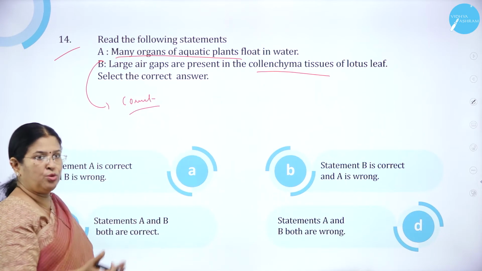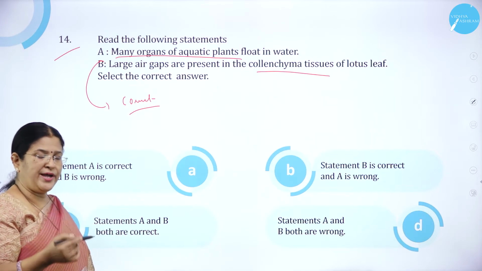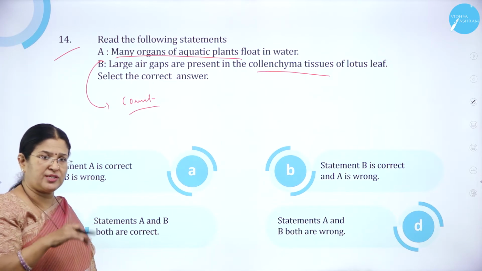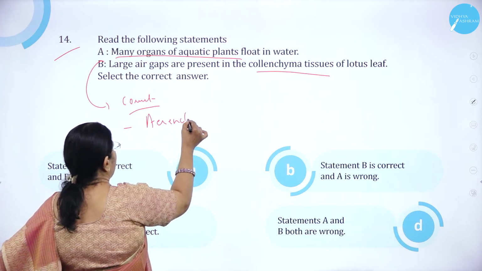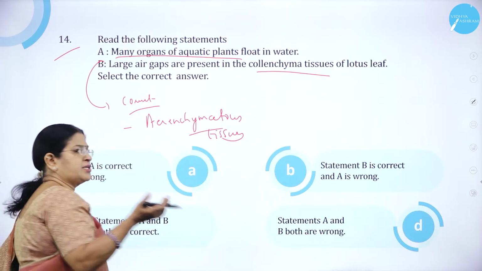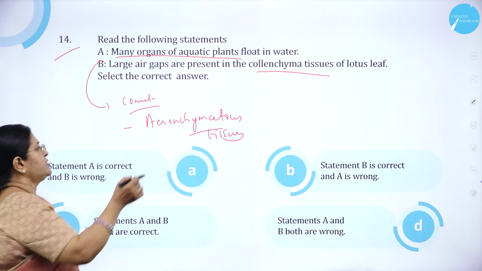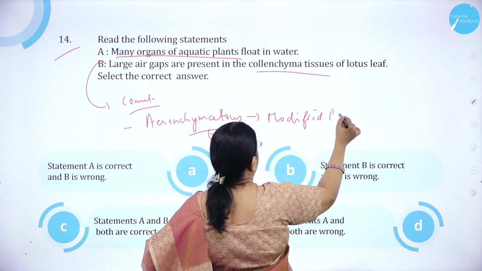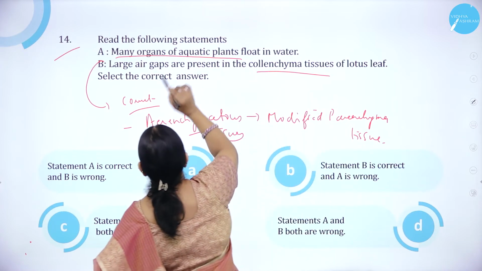For example, like the root or it might be the leaf. So aquatic plants exhibit a property called buoyancy. And what is that property? Buoyancy is the property of aquatic plants to float on the surface of the water because of the presence of a tissue called aerenchymatous tissue, which reduces the specific gravity of the cells and helps the aquatic plants to float on the surface of the water. It is a modified parenchyma tissue. So statement A is correct.